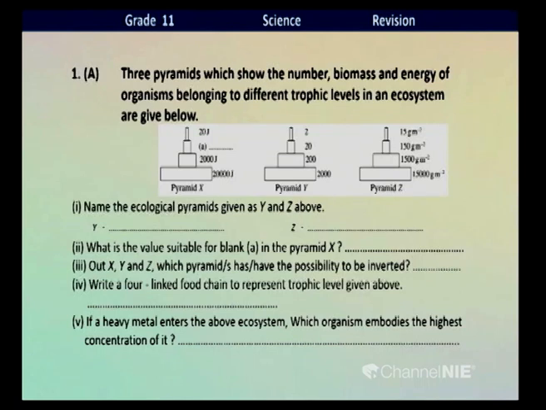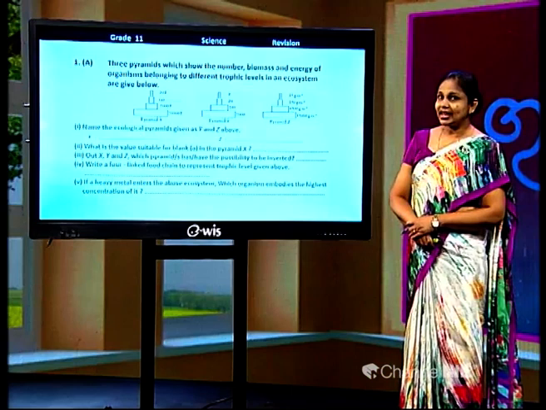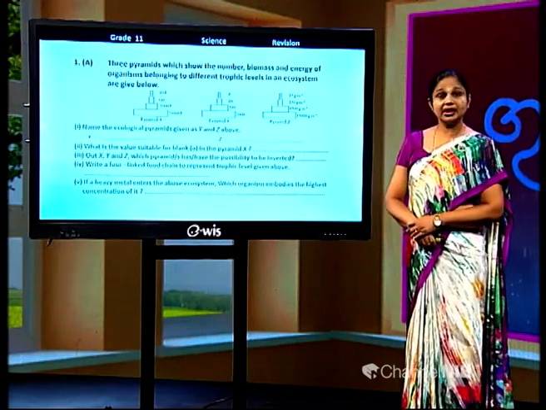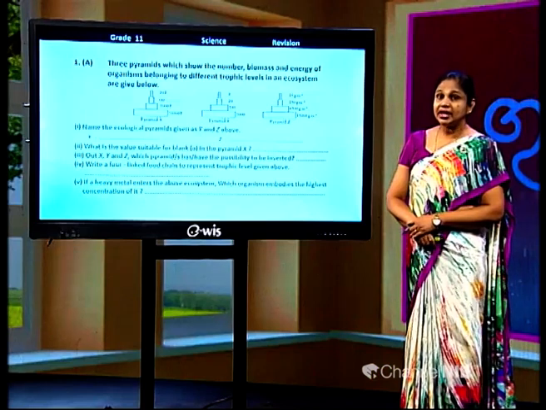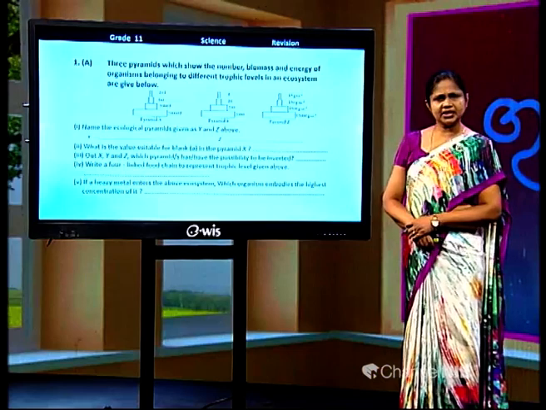Here given are 3 ecological pyramids. Children, what are ecological pyramids? You know that these pyramids represent energy, biomass and number of organisms in each trophic level in ecosystems. What are trophic levels, children?